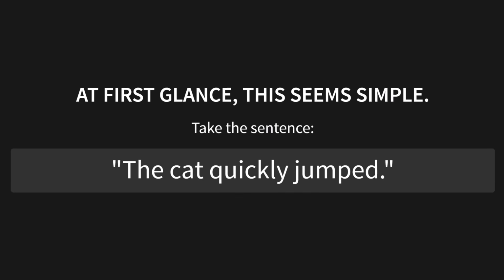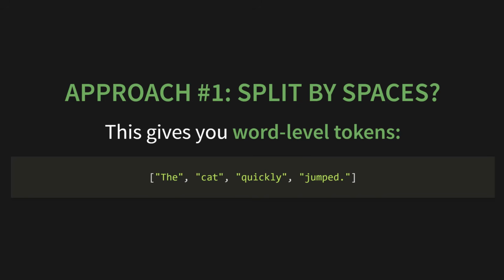At first glance, this seems simple. Let's take the sentence you see here. The cat quickly jumped. So, what's our first idea? Approach number 1. Why not just split by spaces? This gives you what we call word-level tokens. You can see the list. The, cat, quickly, jumped. Seems logical enough.